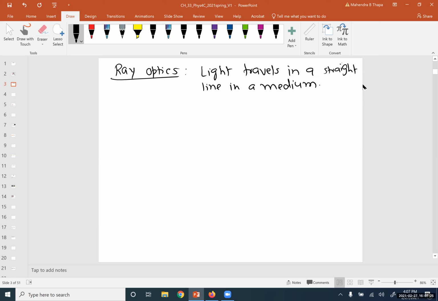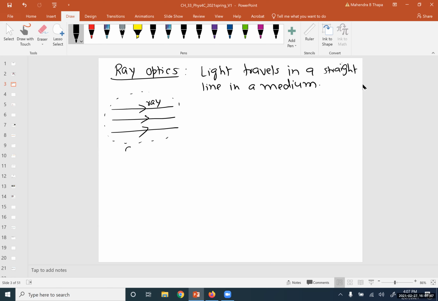To do some mathematics and to make our topic easier, we assume some rays. So we are drawing the rays. This is not real, but one is called a ray.